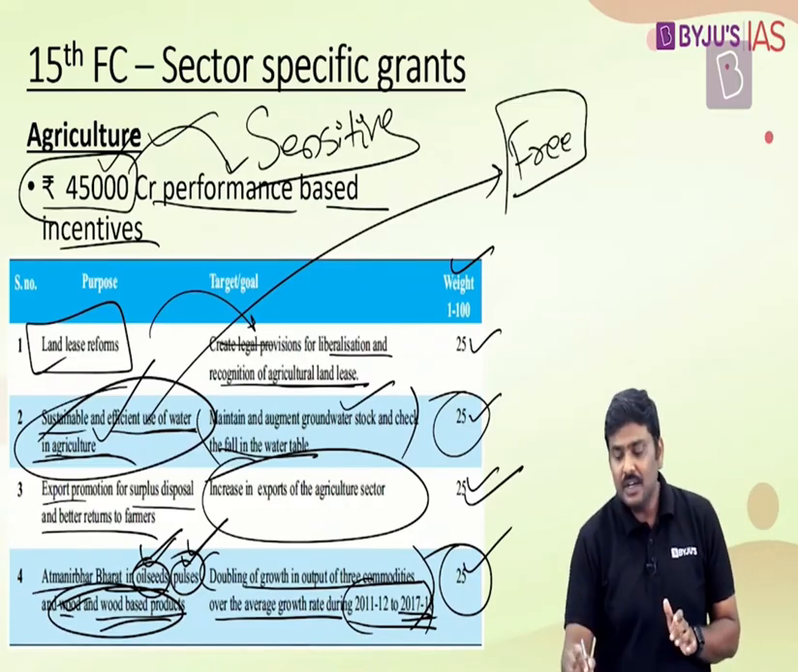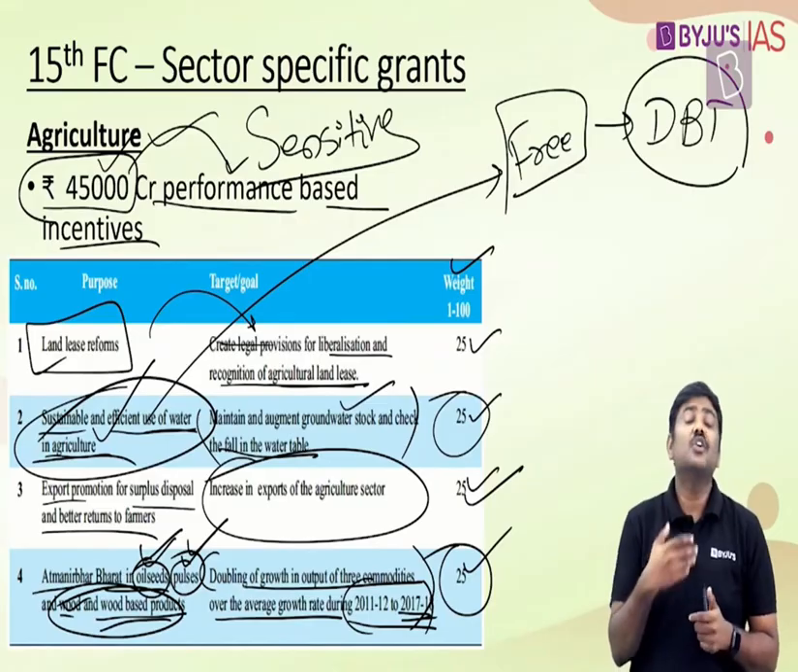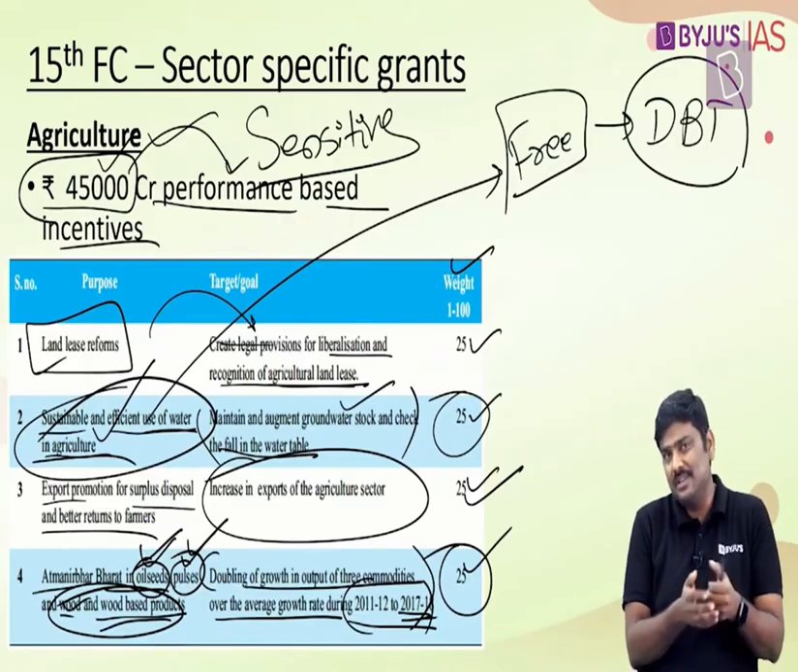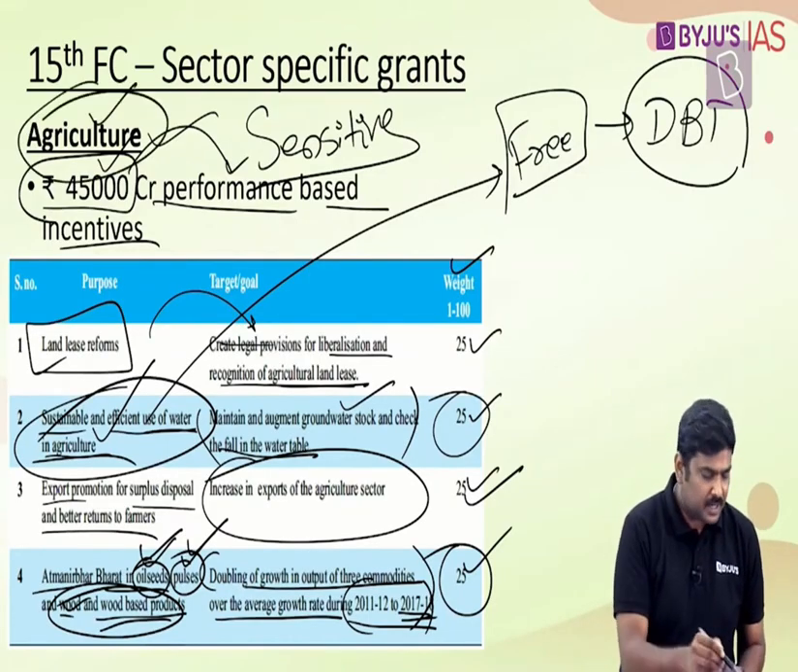And instead of this, introduce the concept of a direct benefit transfer to the farmers. Now, whether the state government will do it, even if the state government does it, whether the stakeholders such as farmers will accept this, we'll have to wait and see. Okay, so this is with respect to the sector, that's agriculture. Let's go to the next one.